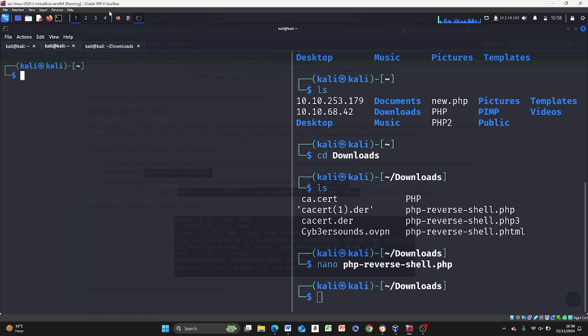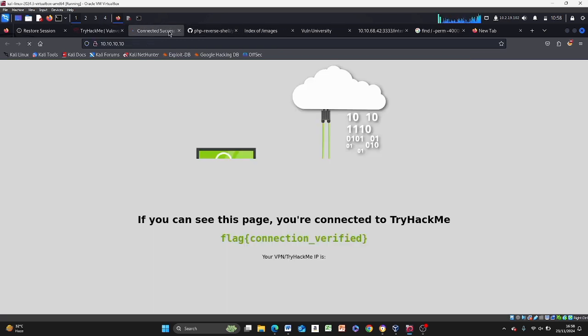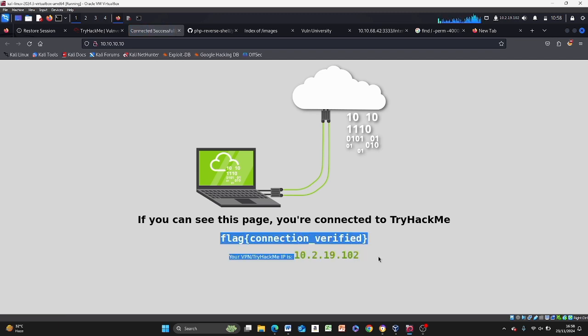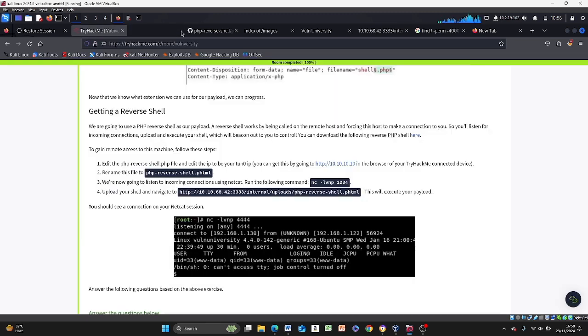All right. Or there's another way, if you're not so sure, you can go to this. So let's open this and then going to this, it tells you connected successfully, then your IP address is, yeah, this is the same IP address. This one here is the same one up here, right? If one doesn't convince you, three should convince you. So now upload the shell and navigate to this.